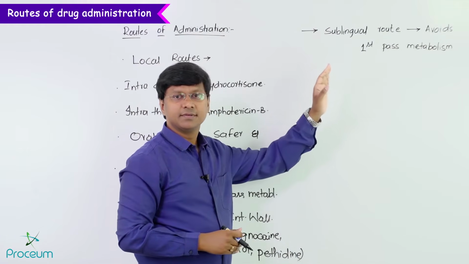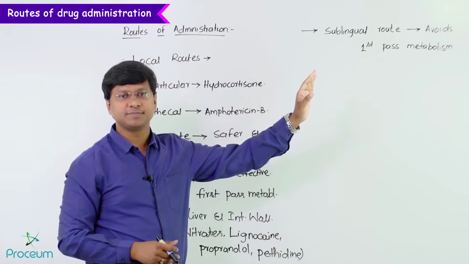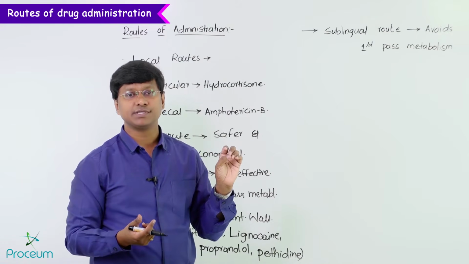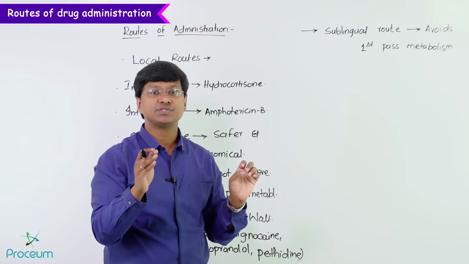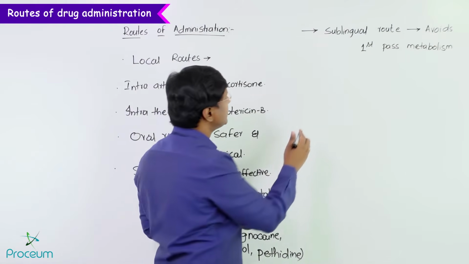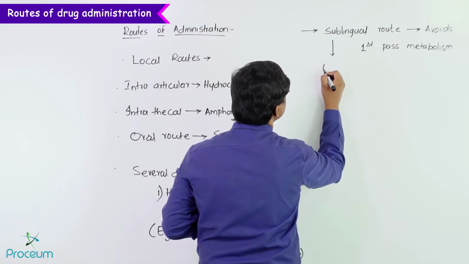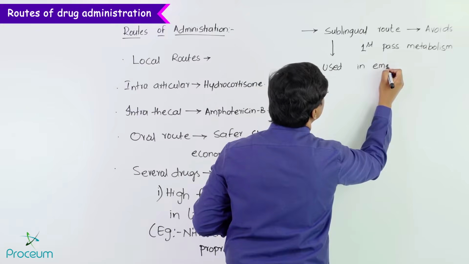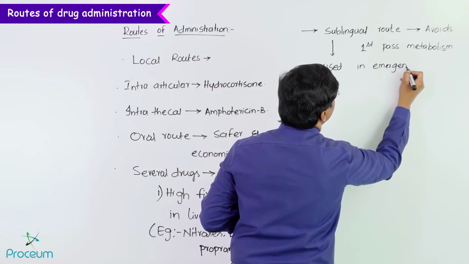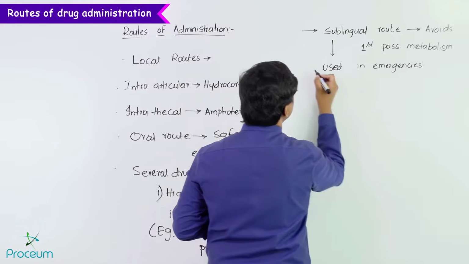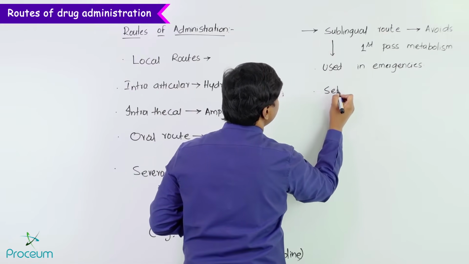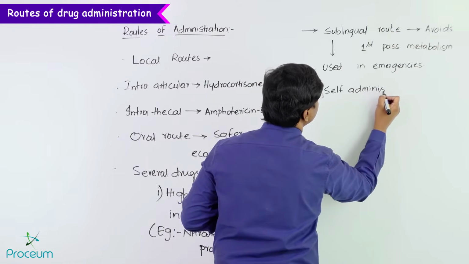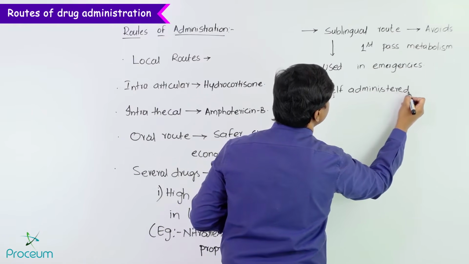And because it avoids the first pass metabolism, the sublingual route is used in emergencies. And the other advantage of the sublingual route is that the drug can be self-administered.